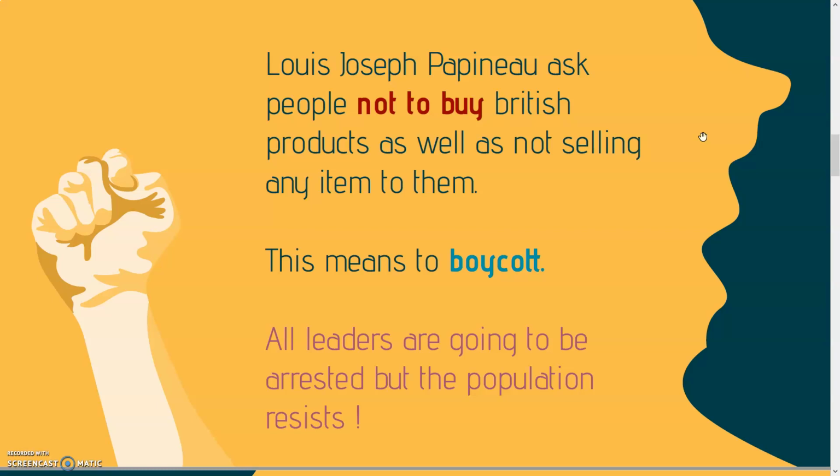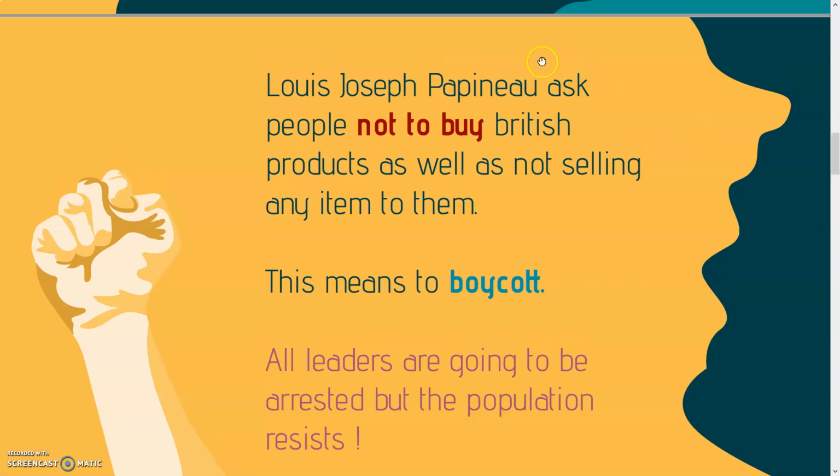This means to boycott. So Louis-Joseph Papineau, the leader of Le Parti Patriote, is asking people not to buy products from Great Britain, and he's asking people not to sell things to Great Britain. Not selling or buying means to boycott the products. All leaders are going to be arrested, but the population resists. So Great Britain decides to send the army and arrest the leaders like Louis-Joseph Papineau.